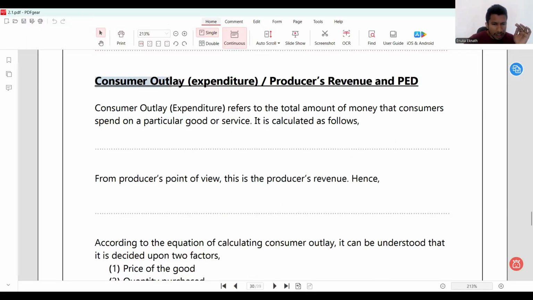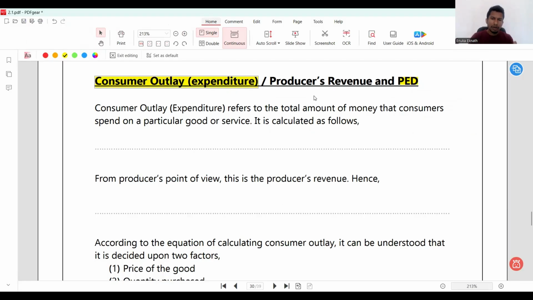See, the consumer's outlay, if not the consumer's expenditure or the producer's revenue, and the price elasticity of demand. So on one side, we take the PED, and on the other side, we take the consumer expenditure, and we are going to discuss the connection between these two.